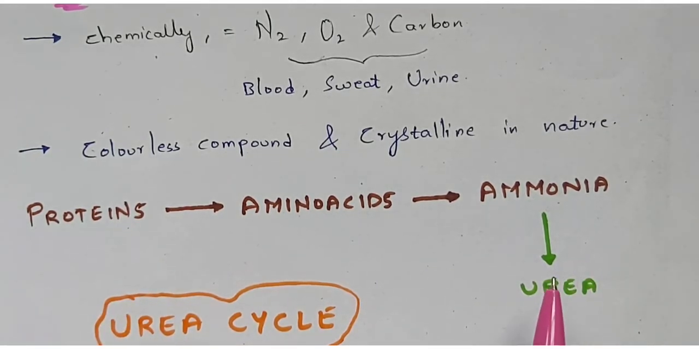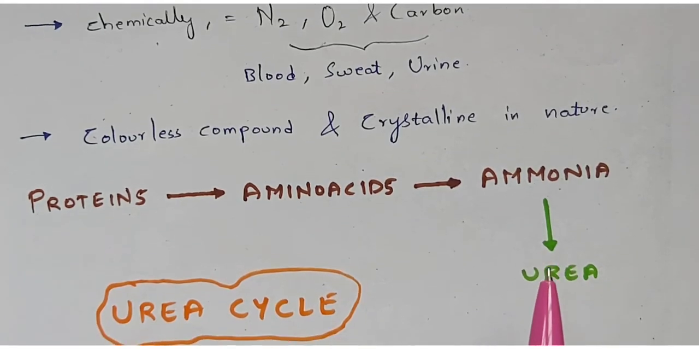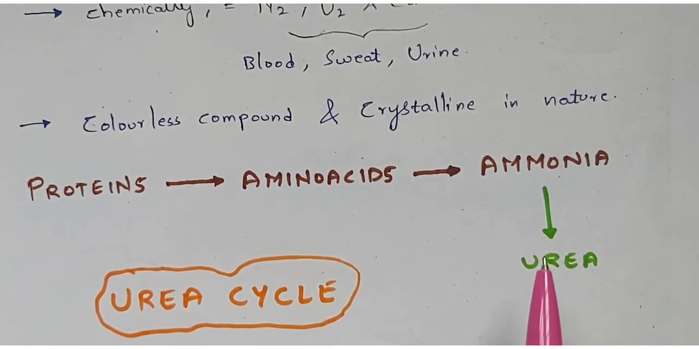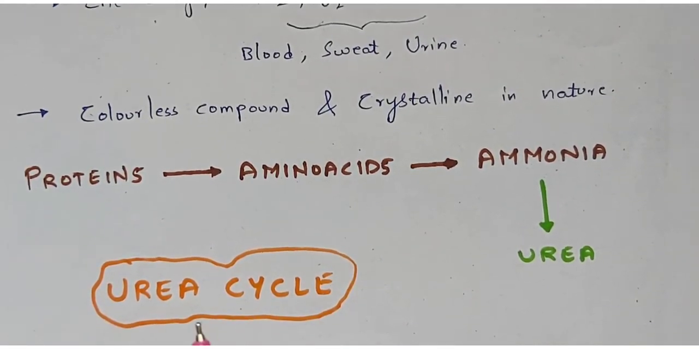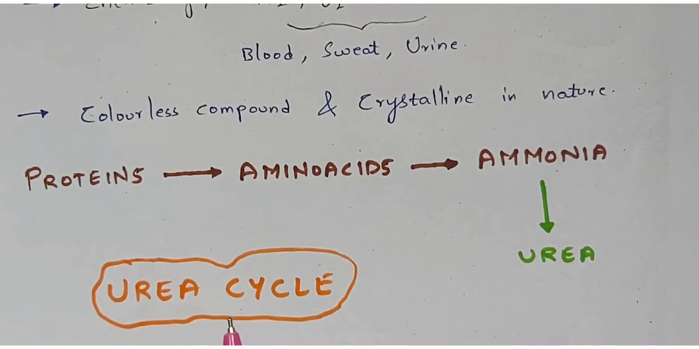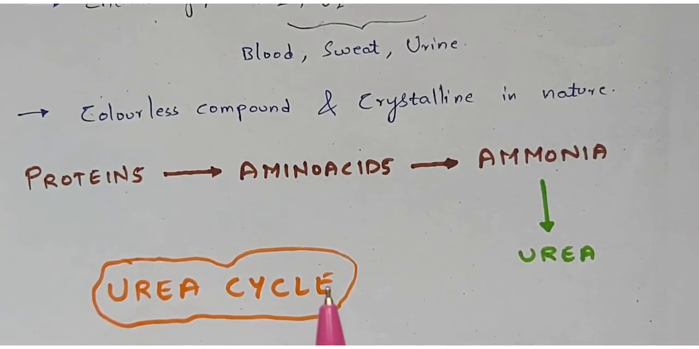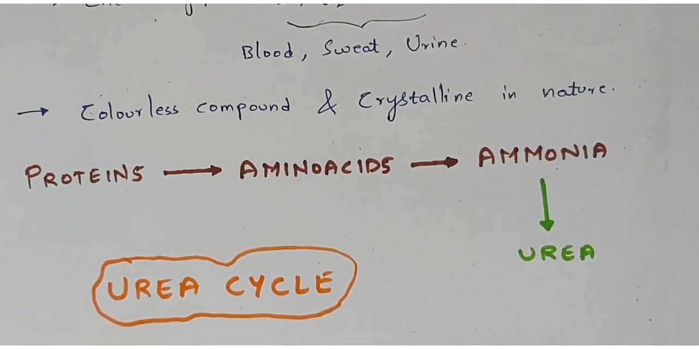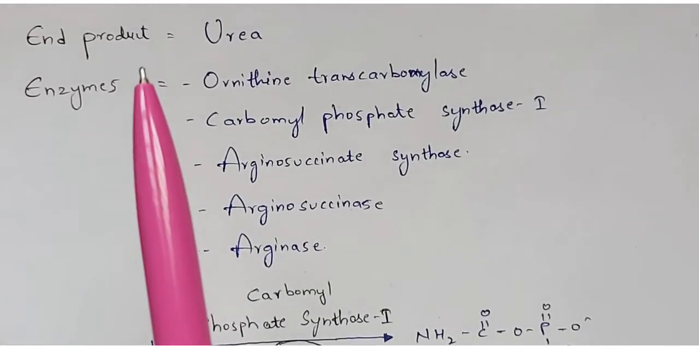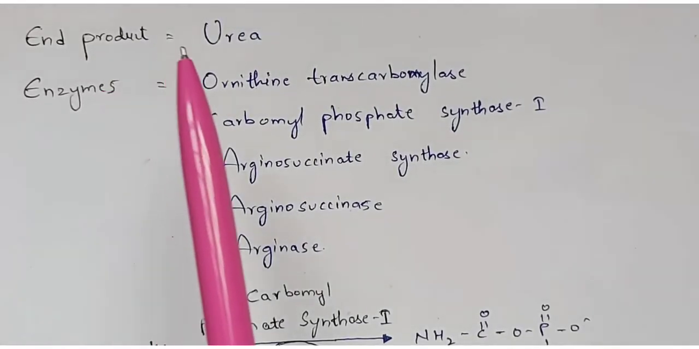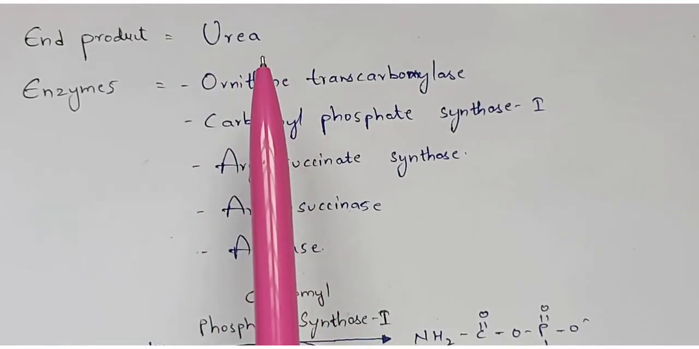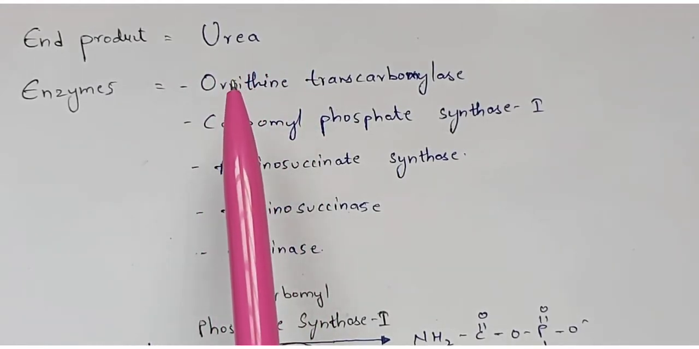This is very important to remember, and the process which is mainly involved in the formation of this urea is called the urea cycle. Now we are going to learn about this urea cycle completely, so try to listen properly. What is the main purpose of this urea cycle? For the production of urea. Urea will be produced by the process of this urea cycle.